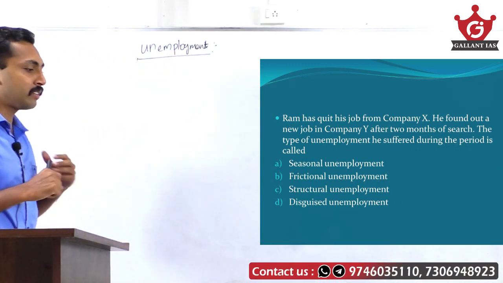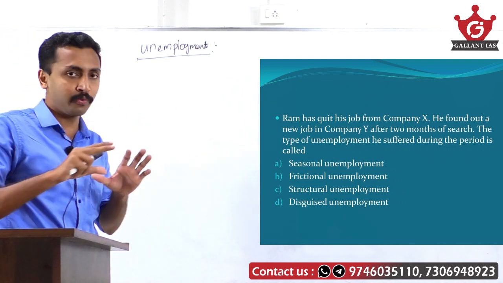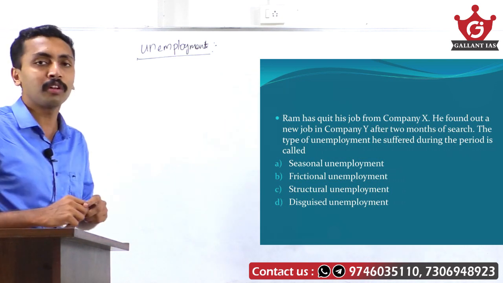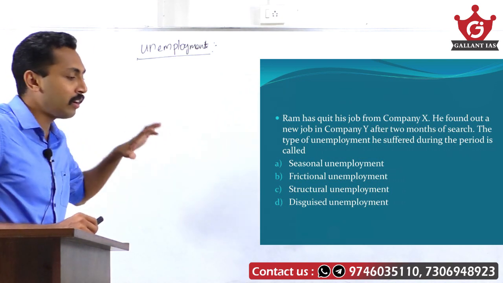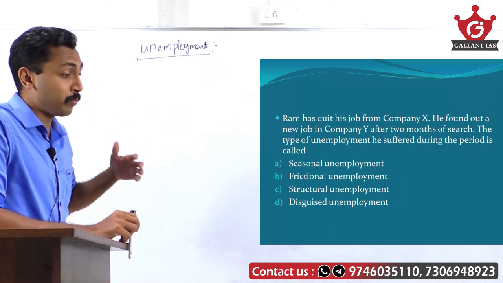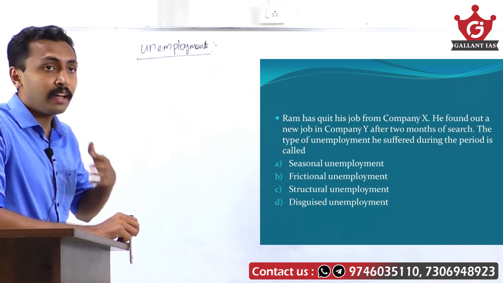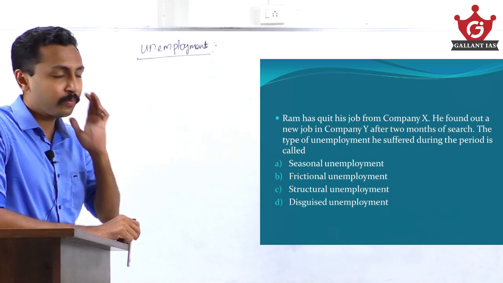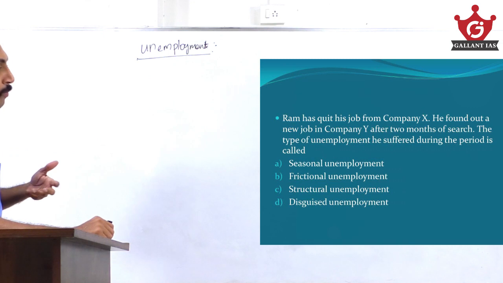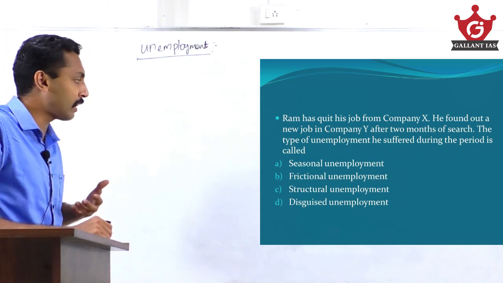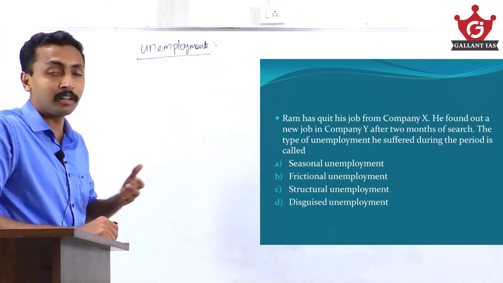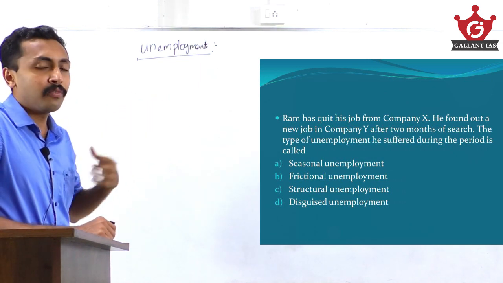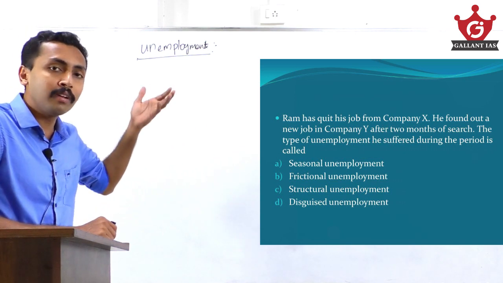Last year, it was around 8% of the total workforce. Okay, the unemployment rate in the country is around 8% of the total workforce. That means out of the total eligible people who are ready to work, 8% of them do not have work. So it is a crisis. There are different kinds of unemployment: seasonal unemployment, frictional unemployment, structural unemployment, disguised unemployment. Here, the question gives us a situation, and we need to find out which type of unemployment this is.